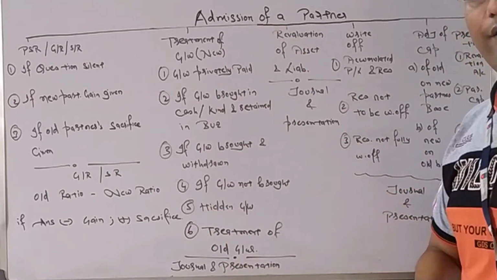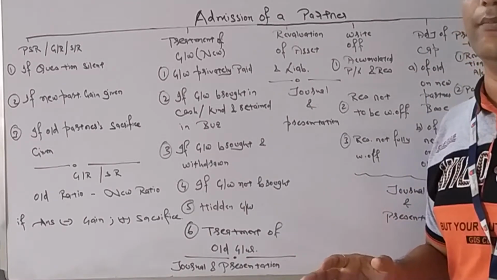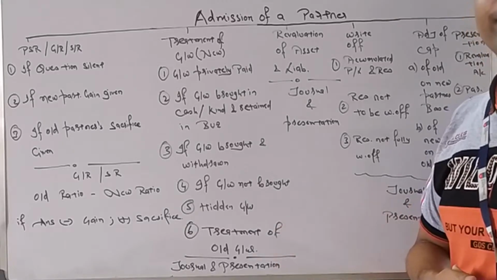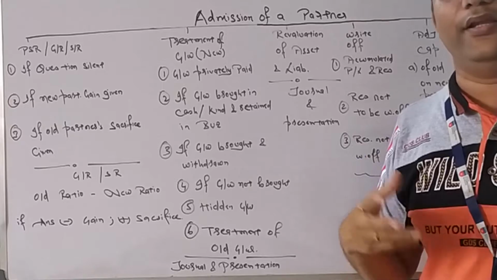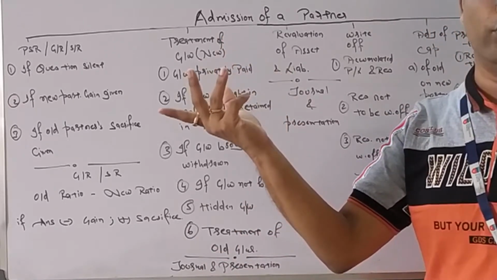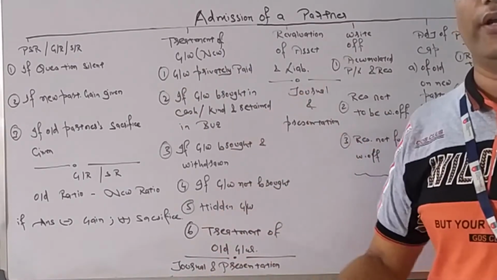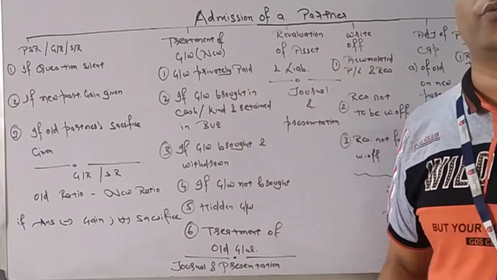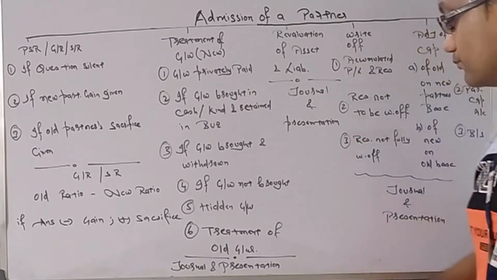There will be some journal entries and presentation in those 3 ledgers: revaluation account, partners capital and balance sheet. How we will present that? So journal entry and how to present that. So if you learn journal entry properly, you will be able to easily do the presentation, because 3 ledgers need to be opened only. So basically, admission of partner, you will be strong enough if you recall the journal entries properly. So we will do that part with strong presentation.